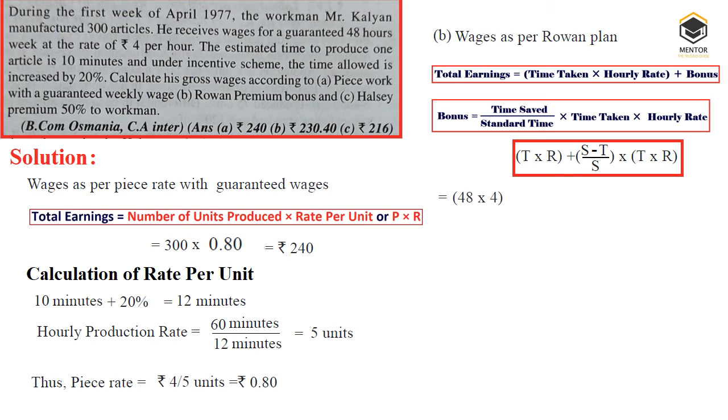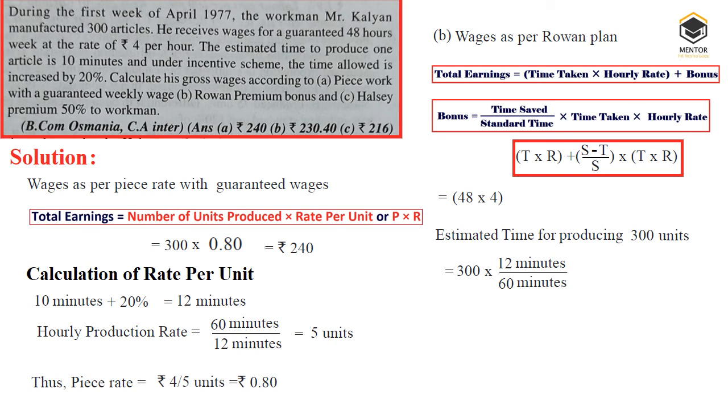So simplify the equation. Time taken is already given in the question, that is 48 hours. Rate per hour is given in the question, 4, right? But we don't know the standard time. What is the standard time? We need to calculate it. The estimated time for producing 300 units, that is the standard time. For production of 300 units, what is the standard time we need? That we need to calculate.